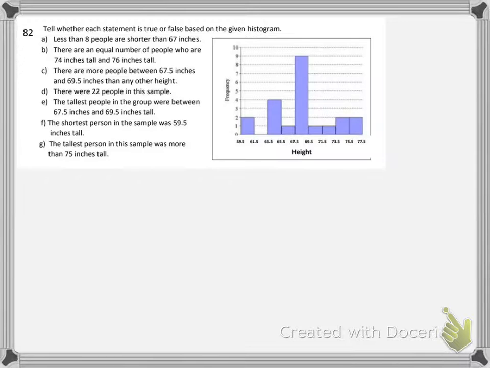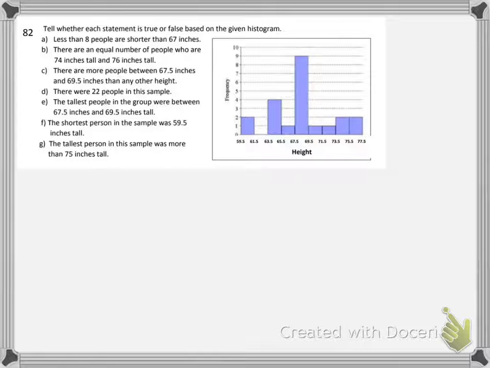Okay. This one, Mrs. Frenken just wrote down true and false. And I think we need more than that. I'm going to require more than that. And if you're having a hard time, sometimes it's just like, duh, why do I need to write anything down? Mrs. Armstrong still wants you to write something down. So the first thing I'm going to do is I'm going to take this thing. It says tell whether each statement is true or false based on the histogram. And this is talking about the height, and frequency means the number of people who were of that height.